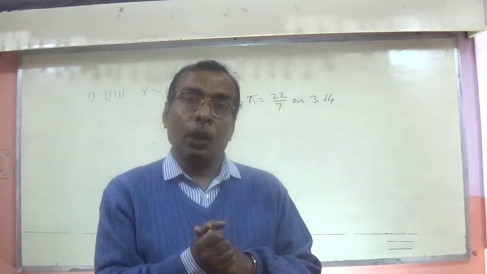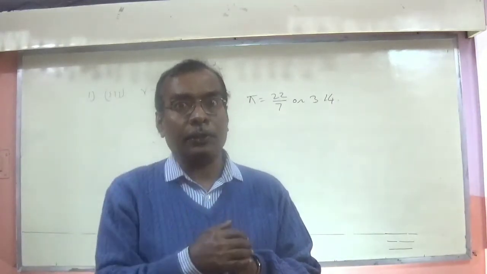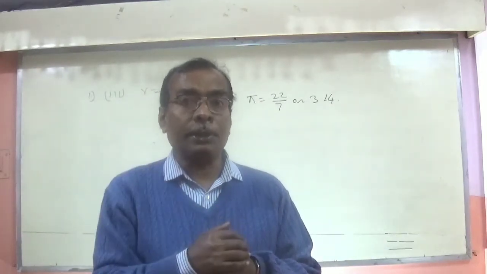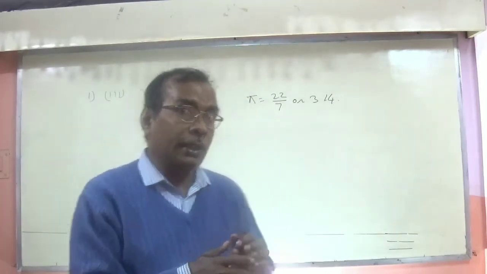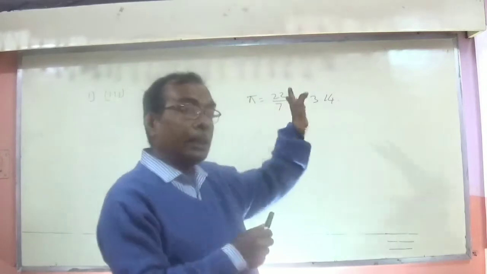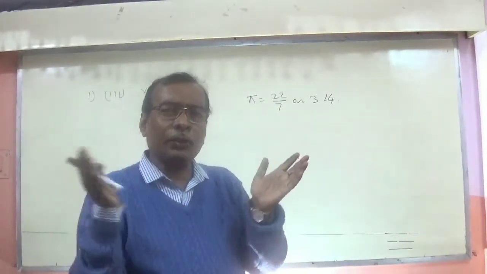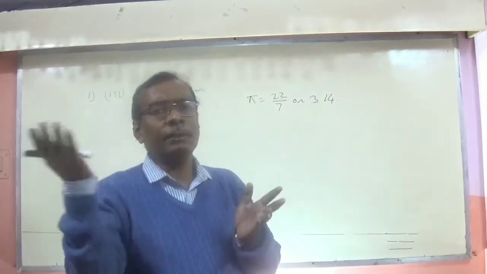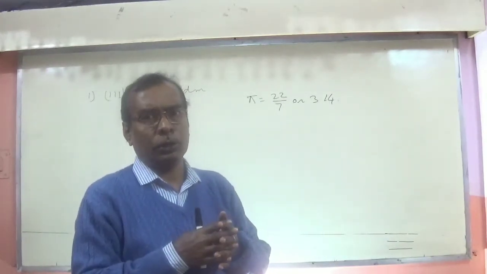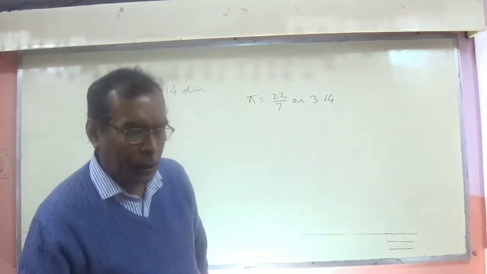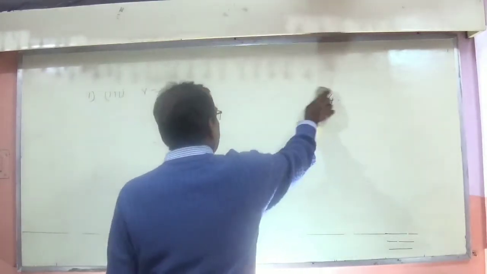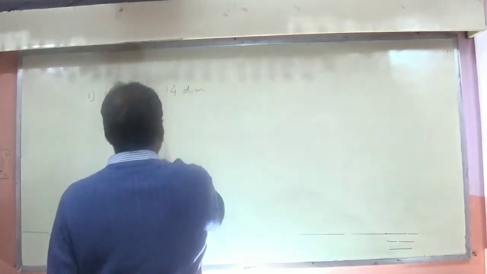it will depend on whatever data is given. If the data is a multiple of 7, or a multiple of 22, then use 22 by 7 because it is possible to cancel. If it is not cancelling by 7, then better use 3.14. By the way, if you practice, these things will come automatically.